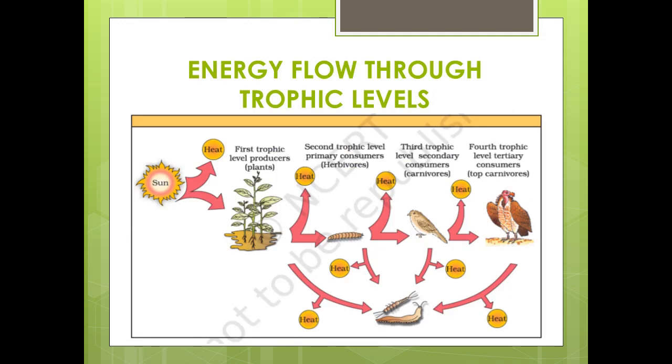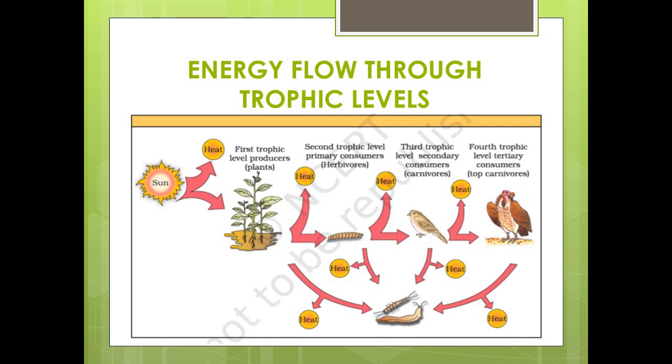Now this is how the energy flows through different trophic levels. Each trophic level has a certain mass of living material at a particular time, and it is called the standing crop. Standing crop is measured as biomass in terms of fresh weight or dry weight. In a grazing food chain, energy transfer follows Lindeman's 10% law, which states that only 10% of the energy is transferred to each trophic level from the lower trophic level.